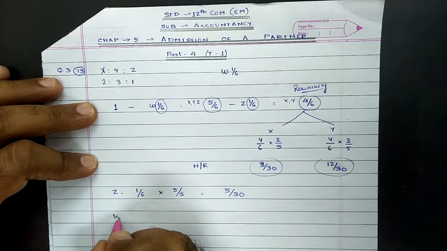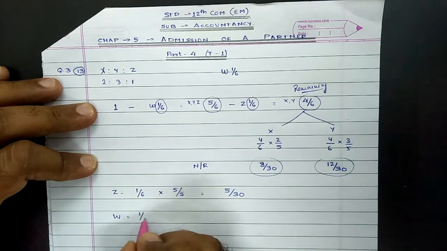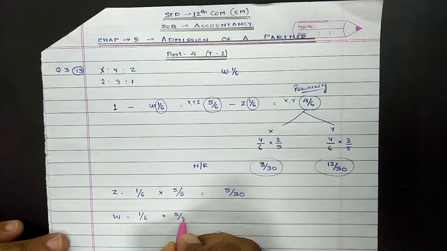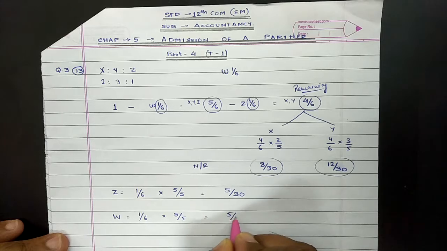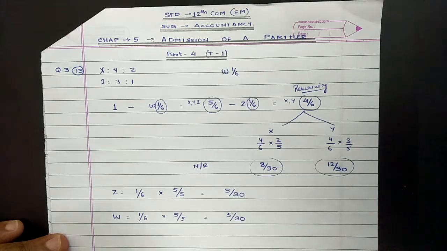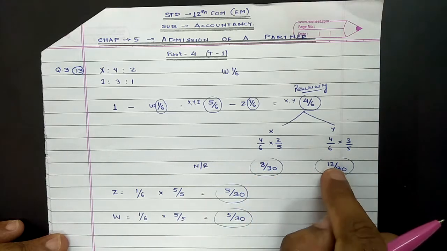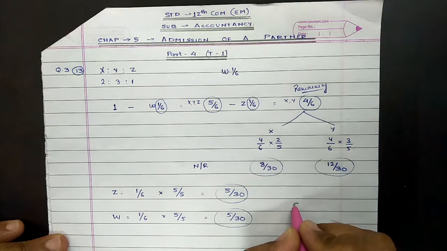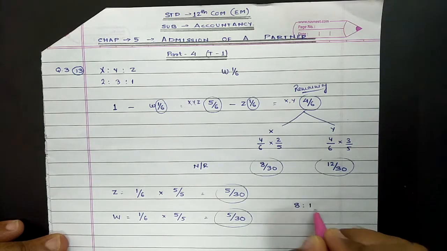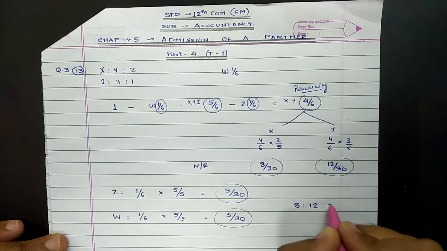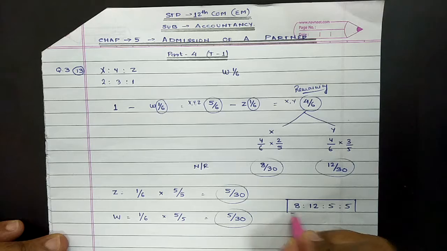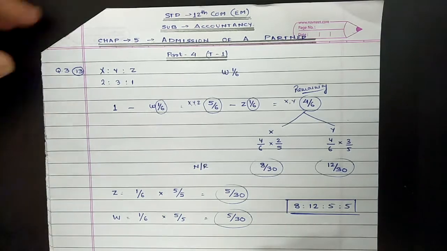Same way for partner W. W's share is 1/6, which is given in the question. In order to again convert the denominator into 30, we need to multiply both sides by 5. So on simplification, it also comes to 5/30. Now just cross verify for all the 4. The sum of numerators, 8 plus 12 plus 5 plus 5, should be equal to 30. So in standard manner, the new ratio between X, Y, Z and W would be 8:12:5:5. It can be simplified further.